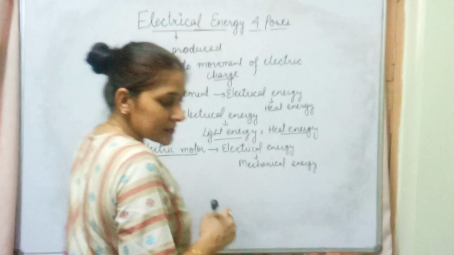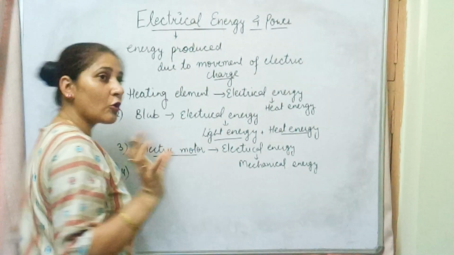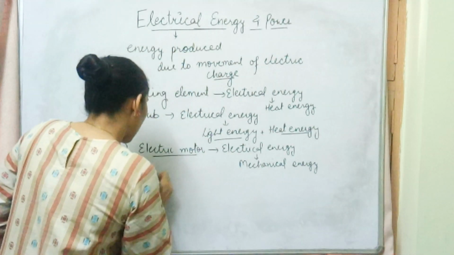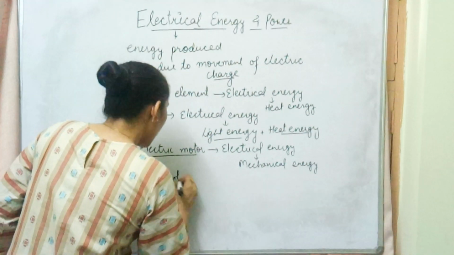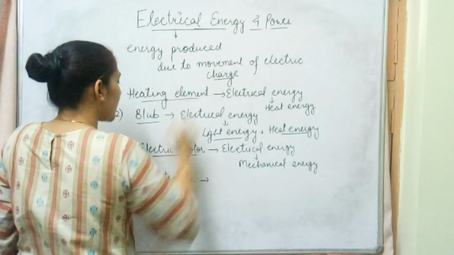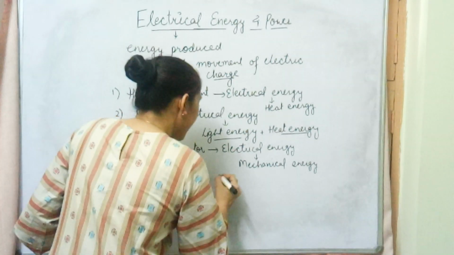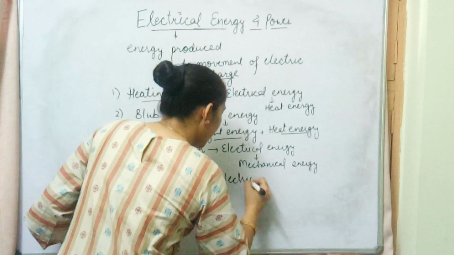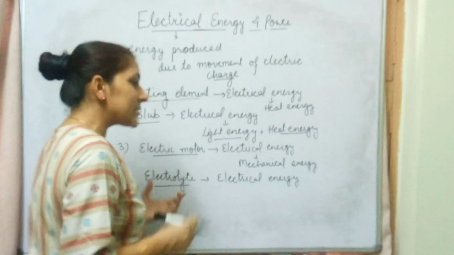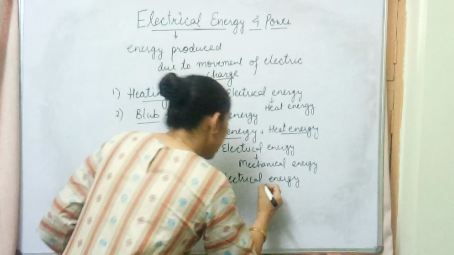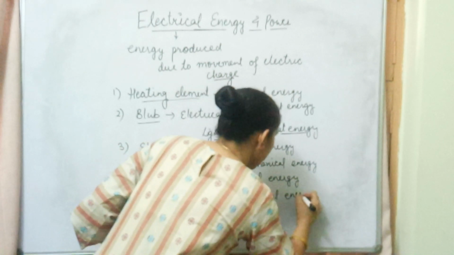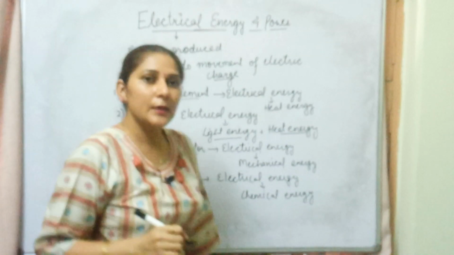The next one is the electrolyte. When we talk about cells or batteries, the main part is the electrolyte. What is the basic energy conversion in our cells, batteries, or electrolyte? When we supply electrical energy, the electrolytes start dissociating into ions. That means electrical energy is converted into chemical energy when we are charging it.